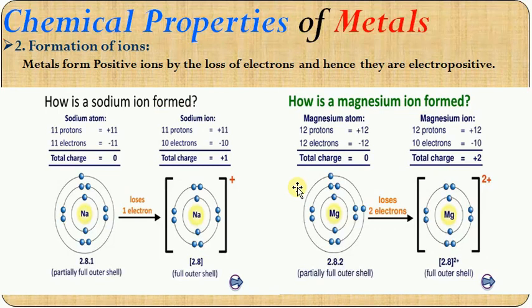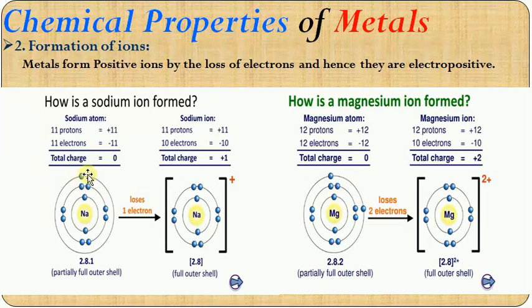The next chemical property of metal is formation of ions. We know that when the last shell is filled with 8 electrons, the atom acquires a stable electronic configuration. In doing so, let us consider some examples. For a first example, sodium metal. In the sodium atom, there are 11 protons and 11 electrons. So 11 protons contribute 11 plus, 11 electrons contribute 11 minus, the net charge is 0. So the sodium atom is neutral. The electronic configuration, if you see, 2, 8, 1, the last shell has 1 electron.